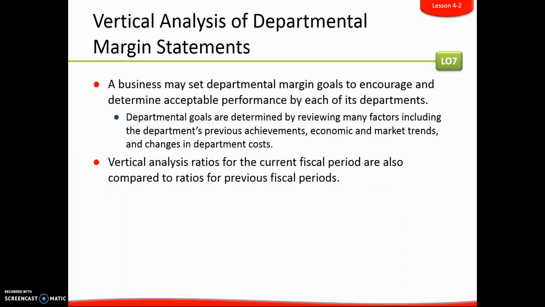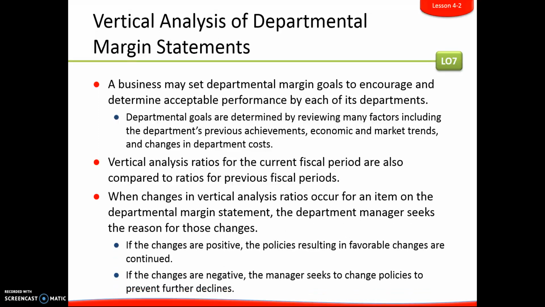The vertical analysis ratios for the current fiscal period also get compared to last year's. And so they do this every year. And what the managers are looking for is any changes that are happening. And if the change is positive, then typically whatever is being done continues on. Those policies are continued. And if the changes are negative, then usually the manager will try to seek to make policy changes to try to help prevent any further declines.